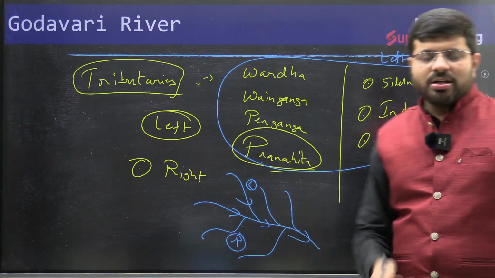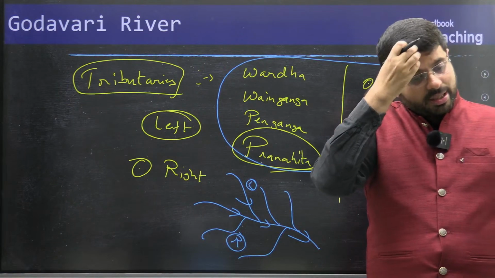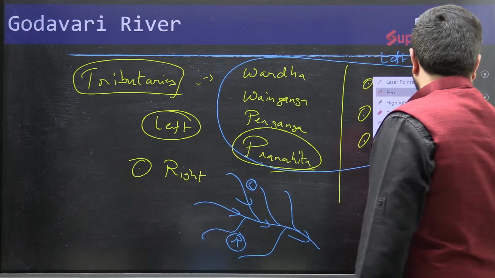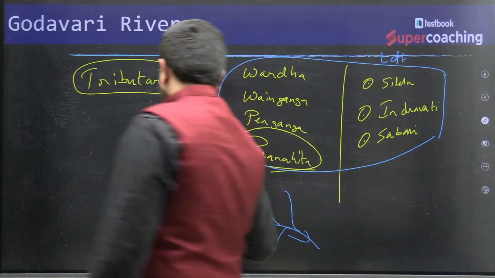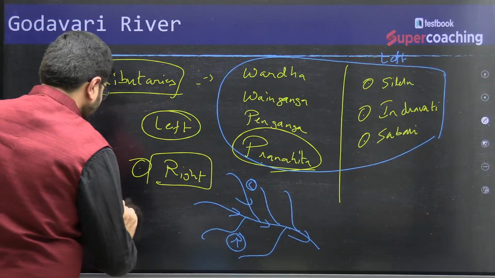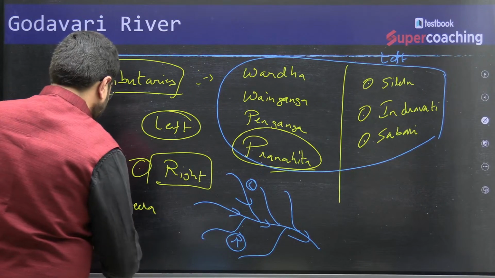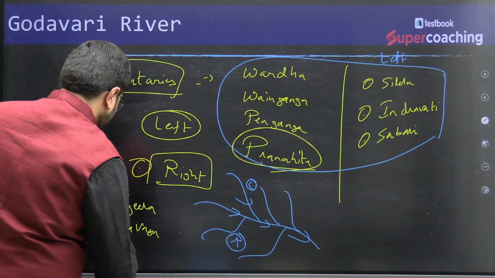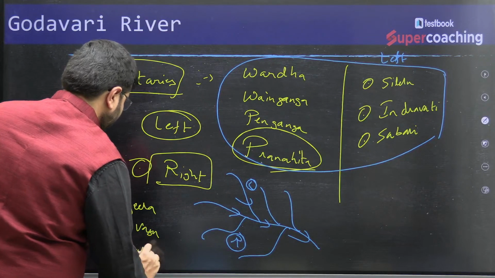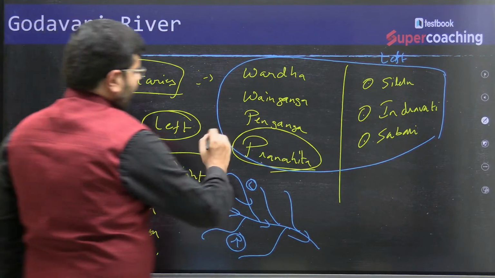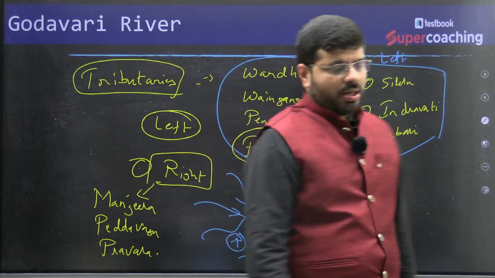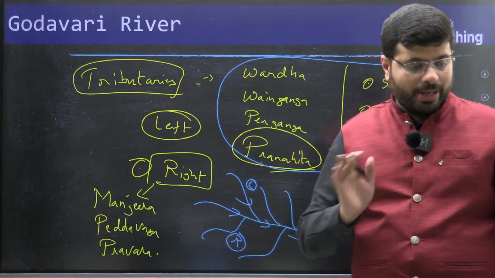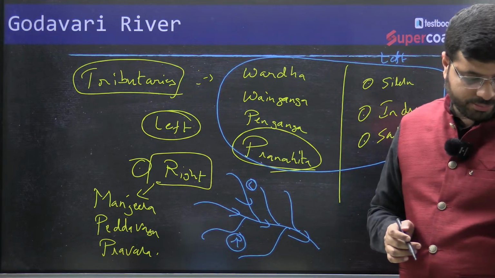The right bank tributaries you can discuss are like Manjira, Peddavagu, Pravara, right? So there are left and right bank tributaries. You have things like Manjira, Peddavagu, Pravara. So some are right bank, some are left bank. Mostly the left bank river systems are important. This is the basic knowledge in terms of mapping that everyone should have.